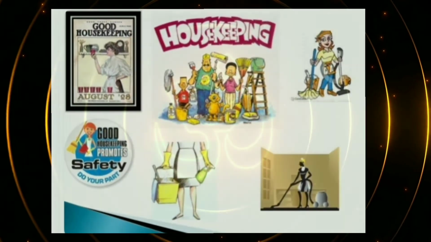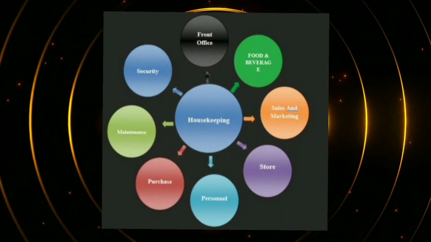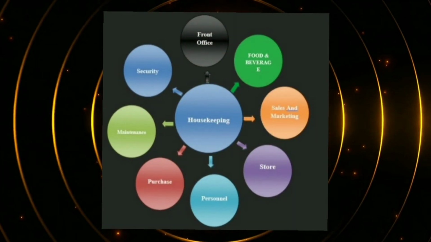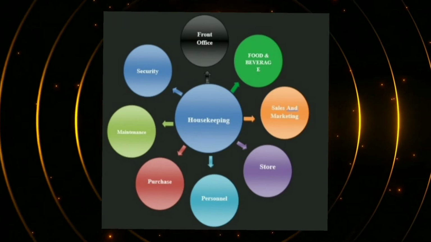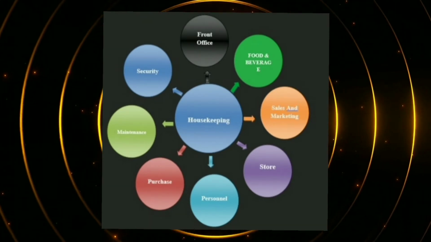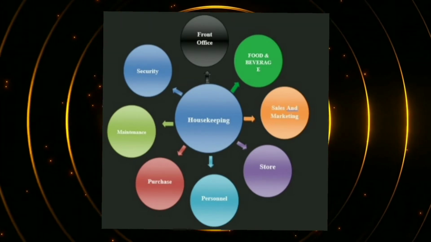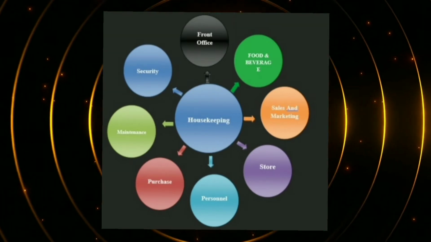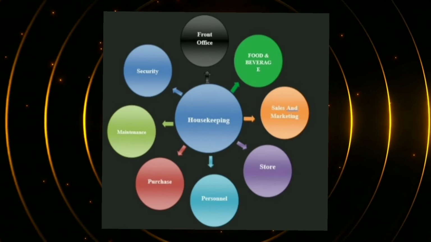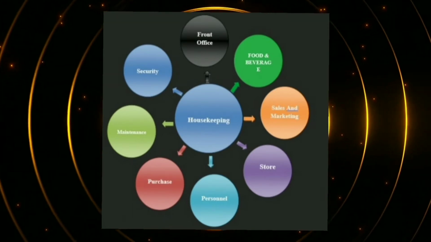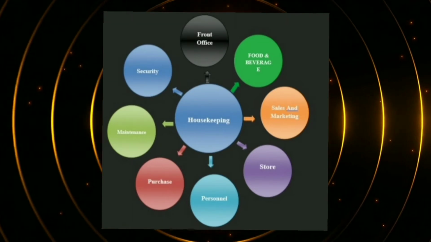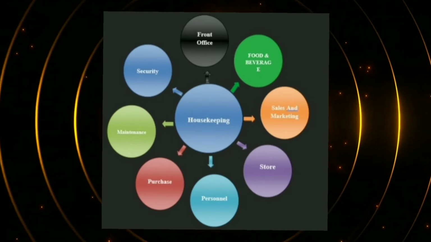It is directly or indirectly linked to the front office. It is linked with food and beverage, with sales and marketing, with stores and the personnel department. It is linked with purchase, maintenance and security as well. This is the strength of the hotel, that this department is linked with all other departments.